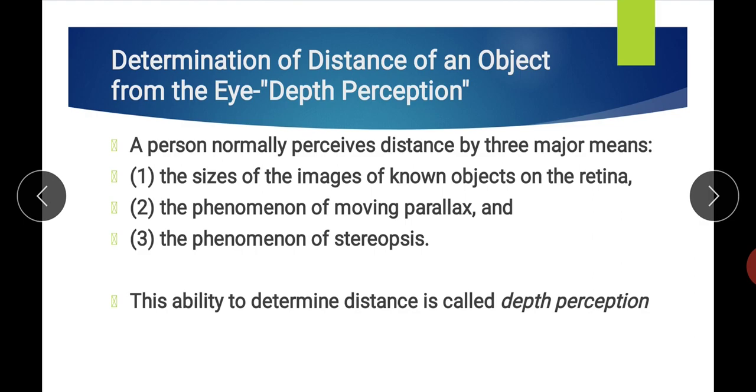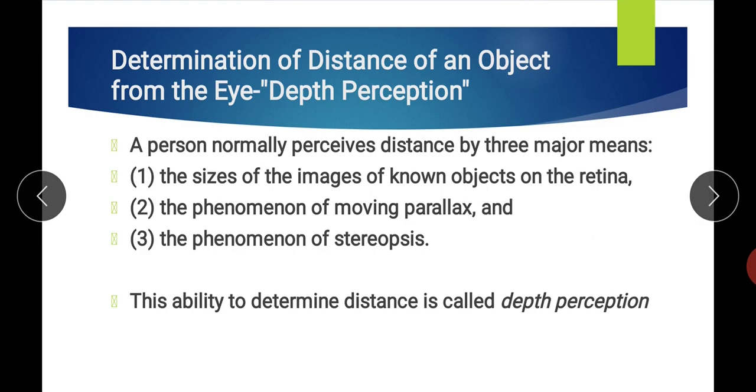The finger moves completely out of your field of vision, while the objects at a distance move very little. You can still see the far object when your head moves, but you are not able to see the finger situated at 1 inch distance from your eye. Accordingly, you can determine that the finger is near, and the objects which are still kept in your field of vision are far. That is known as the phenomenon of moving parallax.